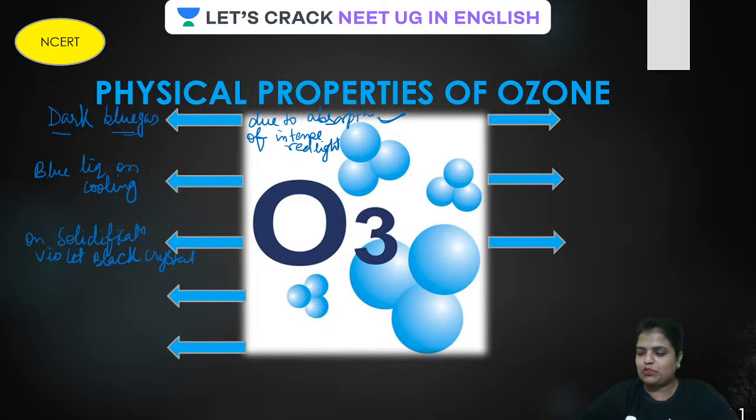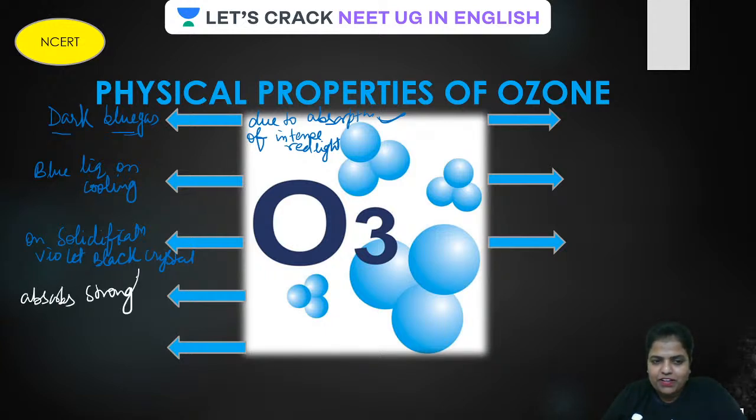It absorbs UV, ultraviolet light, and therefore it protects the people on earth from the harmful ultraviolet radiation from the sun. Wonderful, so many answers.